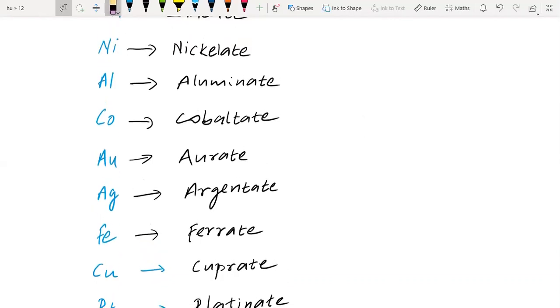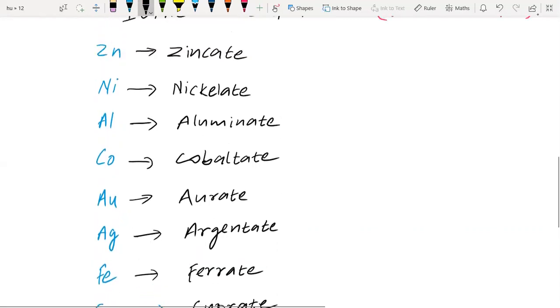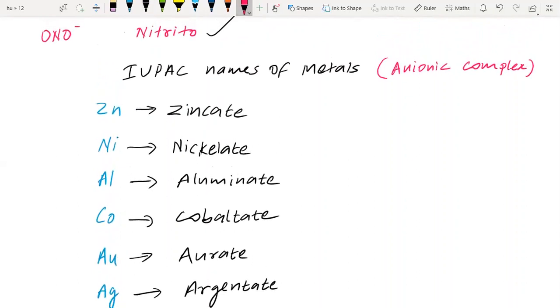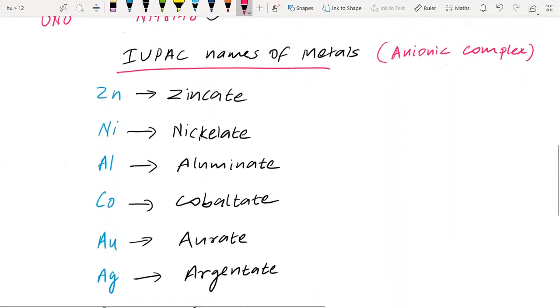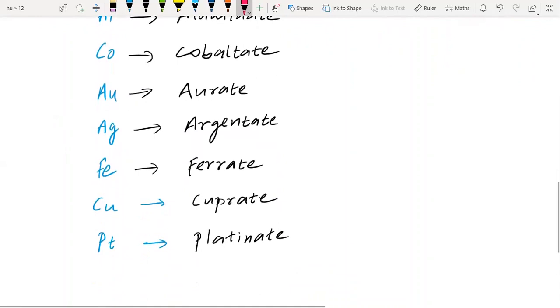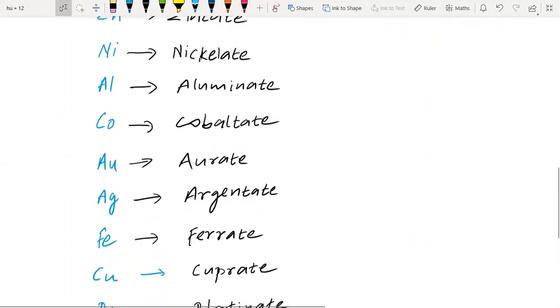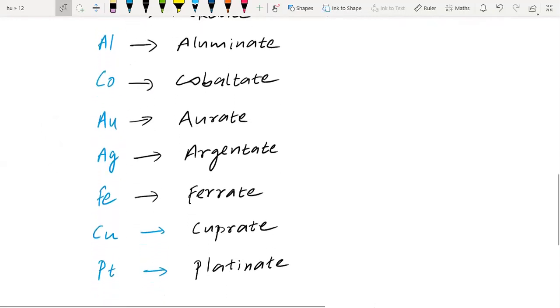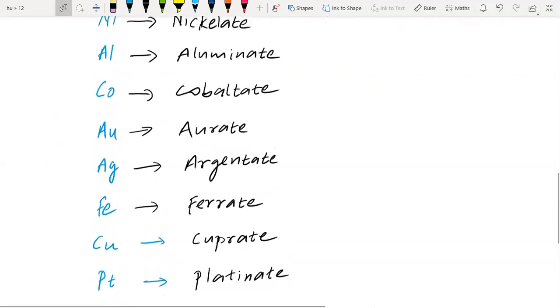These IUPAC names are very important while writing IUPAC names of coordination compounds: zincate, nickelate, aluminate, cobaltate, aurate, argentate, ferrate, cuprate, platinate.